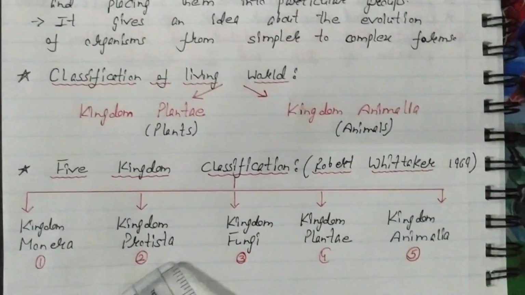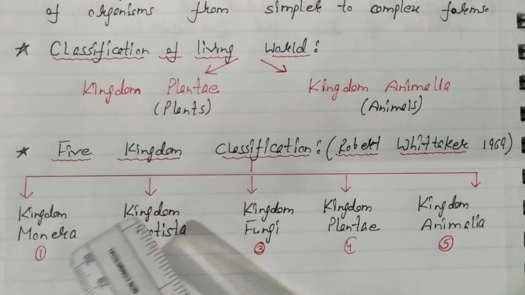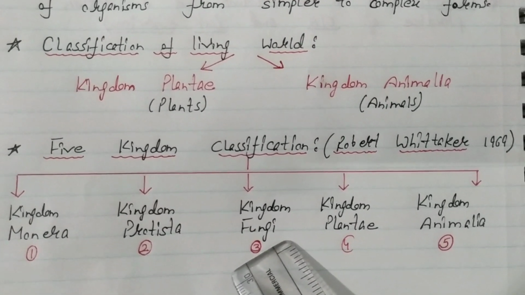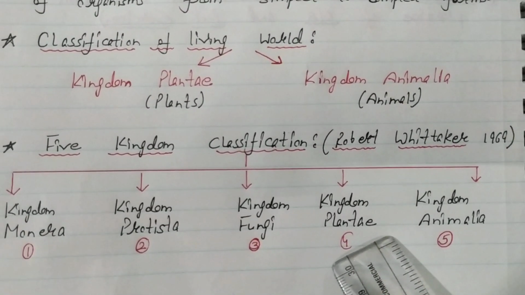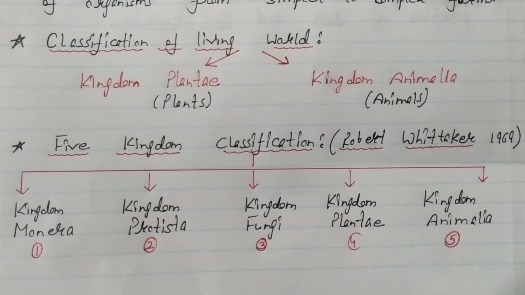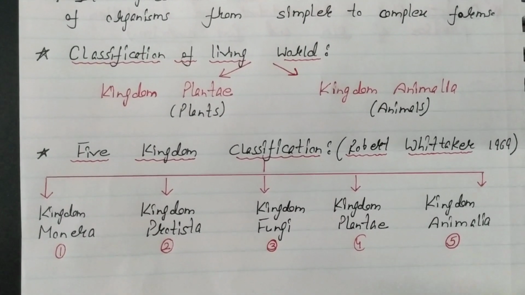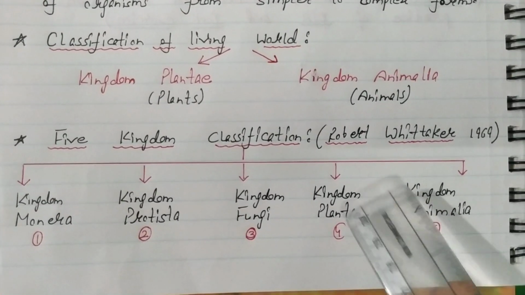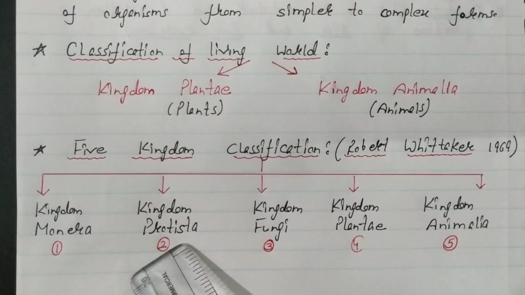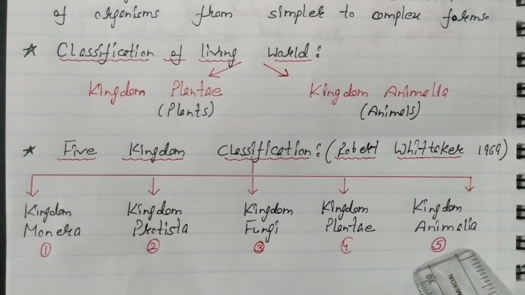First kingdom Monera, second kingdom Protista, third kingdom Fungi, fourth kingdom Plantae, fifth kingdom Animalia. I repeat: Monera, Protista, Fungi, Plantae, Animalia.